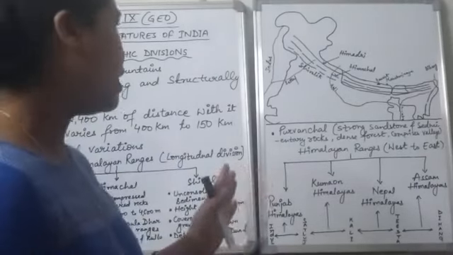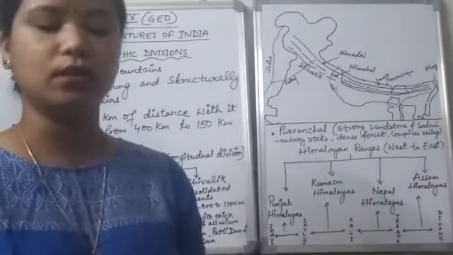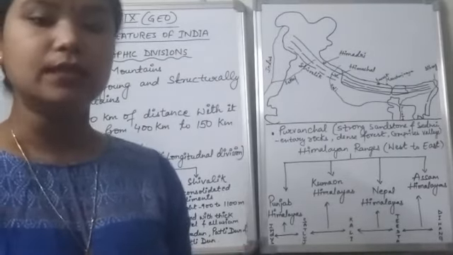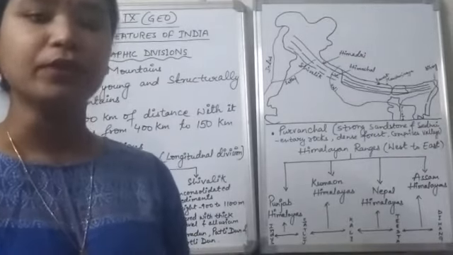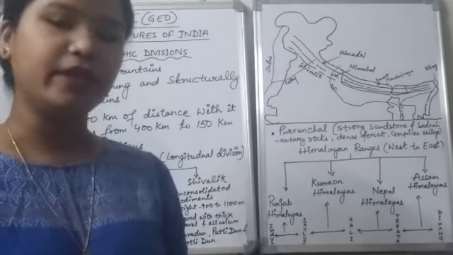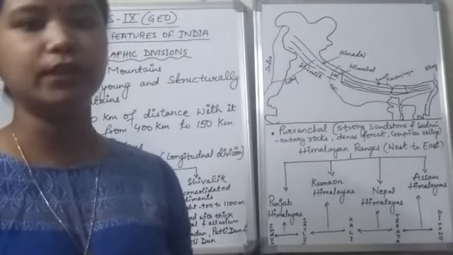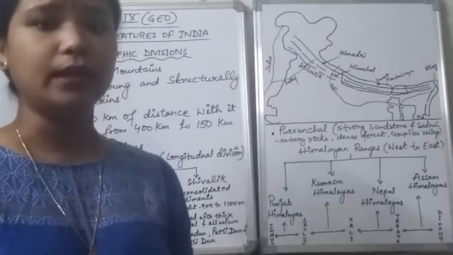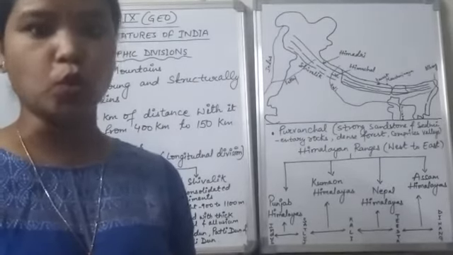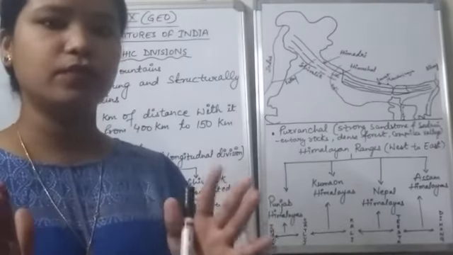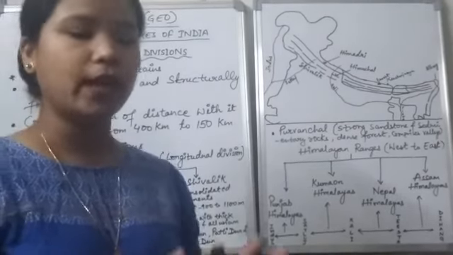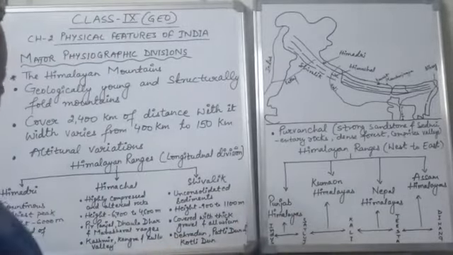Here we have divided the Indian landmass into 6 major physiographic divisions. In the north we have the Great Himalayas, then we have the northern plains, in the west we have the desert, then in the south we have the plateau, coastal plains and the highlands. So these are the main 6 physiographic divisions. First of all, we will be talking about the Great Himalayas.